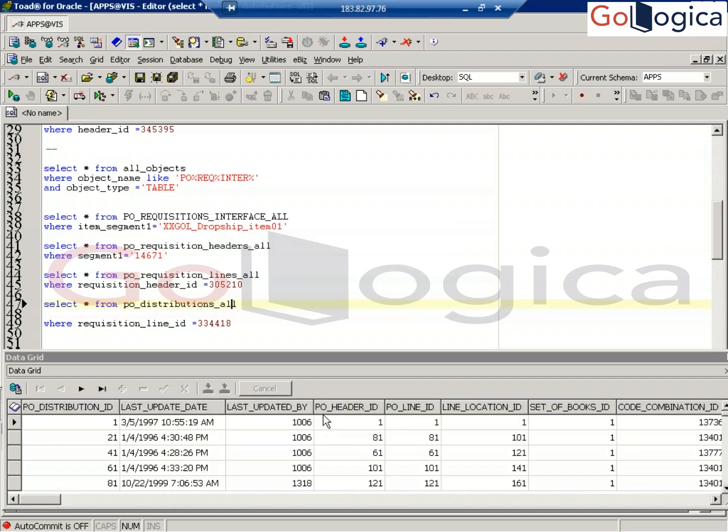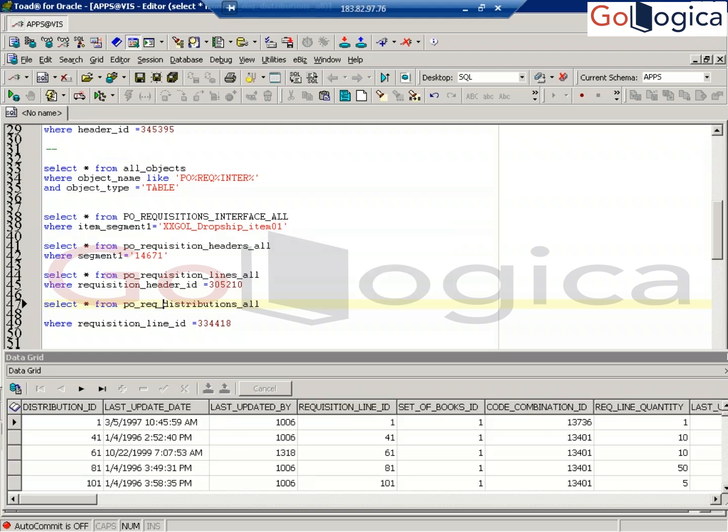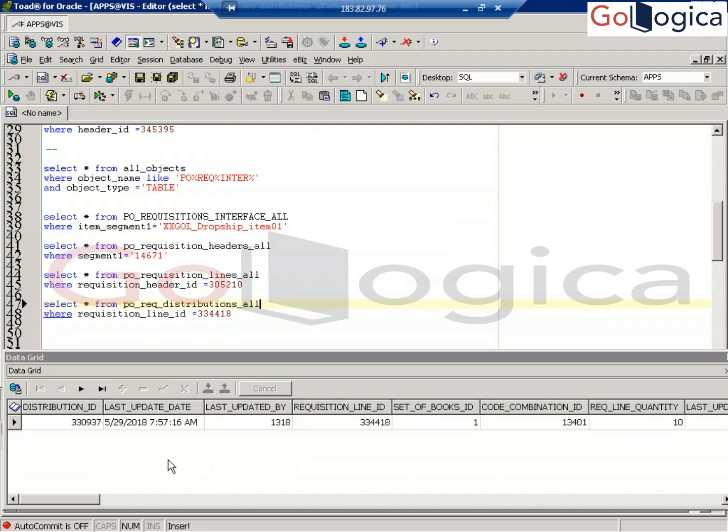No, it's not REQ. Okay. Here you can find it simply, not requisition. PO_REQ_DISTRIBUTIONS_ALL. Okay, REQ distributions all, sorry. Right. Now here we can find the requisition line ID. Right. Sorry. Now this is the distribution information.